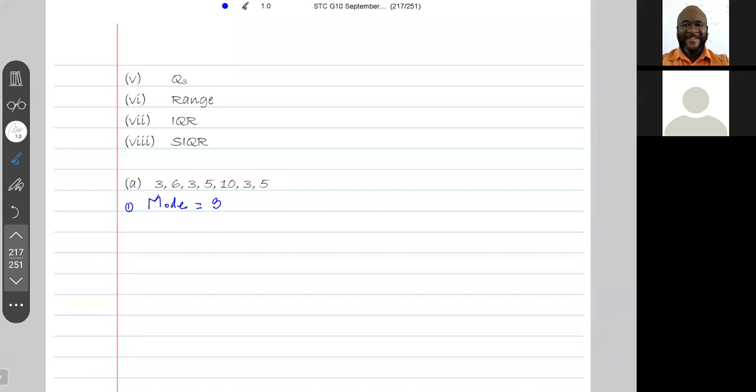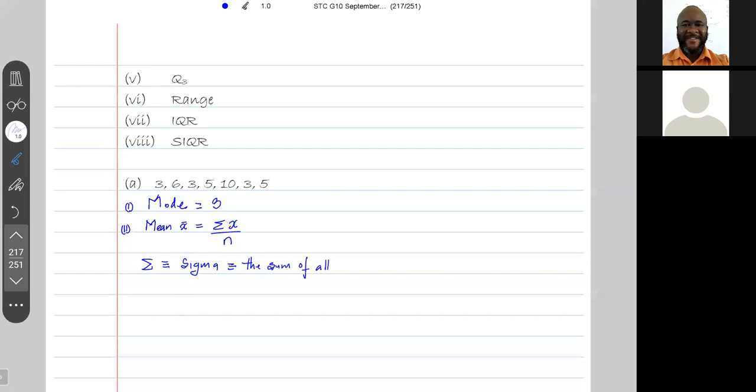Now let's go for the mean. I don't think there's any symbol for the mode. For the mean, the symbol is X bar. It's the sum of all values divided by the number of values. This symbol here is sigma, and it stands for the sum of all.